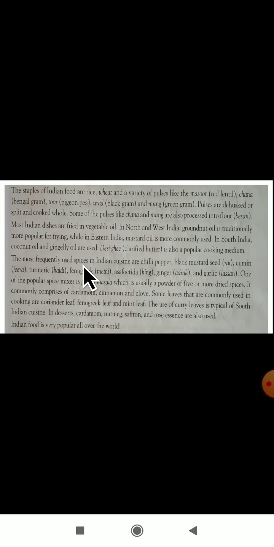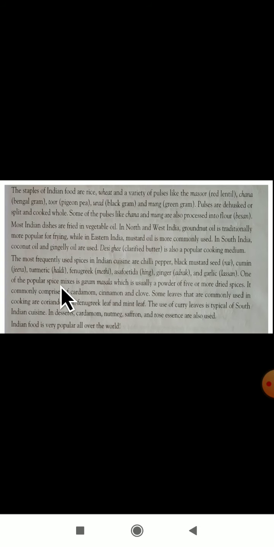In the Indian method of cooking, we are using these kinds of spices. Which are the names of the spices? Chili pepper, black mustard, cumin seeds, turmeric, fenugreek, hing, ginger and garlic. These are some of the spices which we are using in cooking.